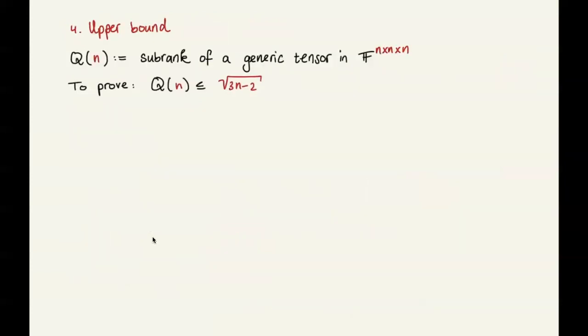So let's get started with that. I'm going to introduce a new notation. Let's say that Q of n, where n is a natural number, is the subrank of a generic tensor of size n by n by n. And what we'd like to prove is that the subrank is at most the square root of 3n minus 2. That's our upper bound. So roughly, square root of n.